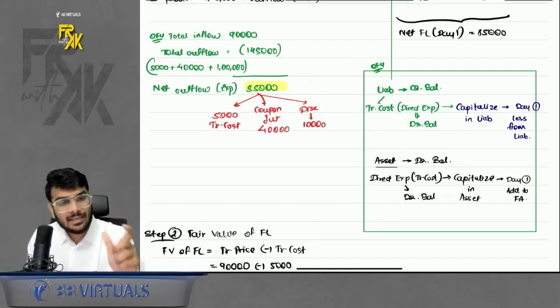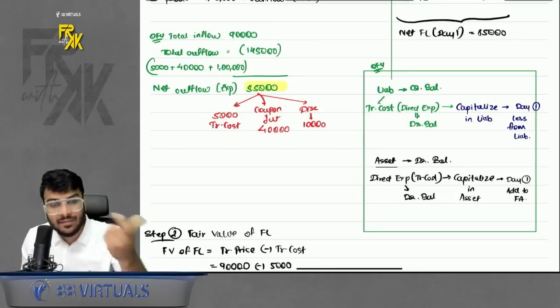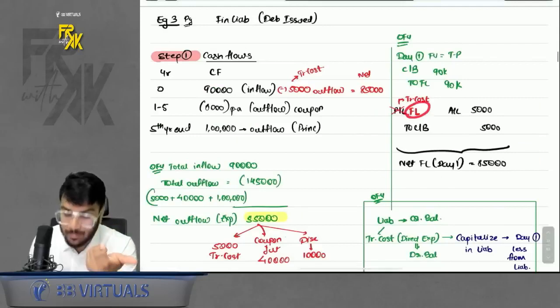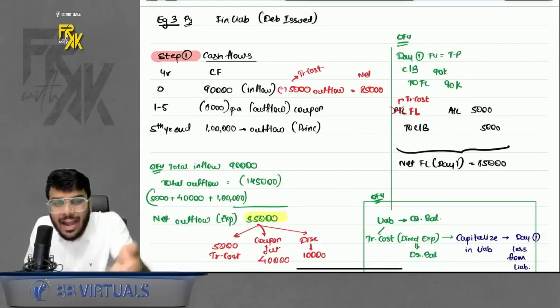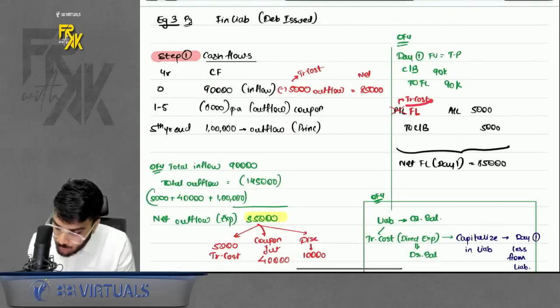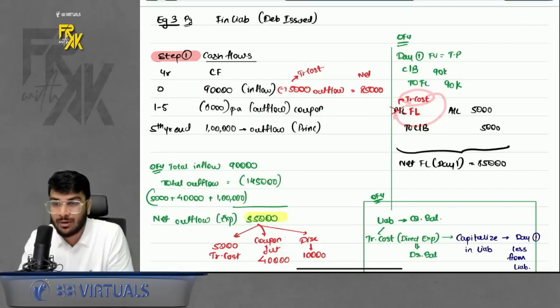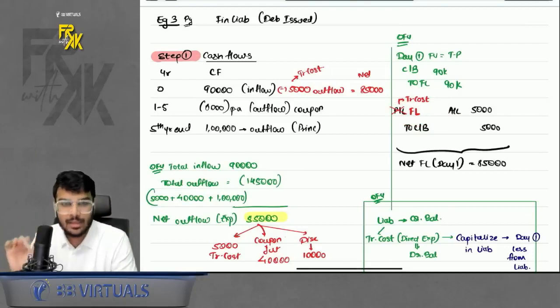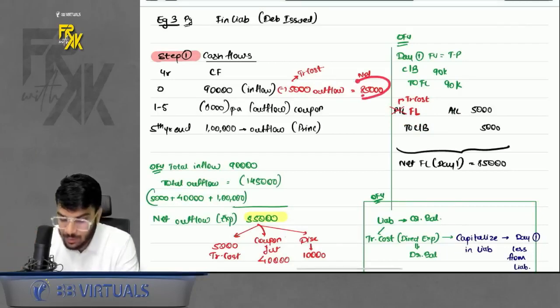Unlike asset. In case of asset, if we capitalize anything in asset, we add it to asset. So in case of financial asset, you will add the transaction cost. But in case of financial liability, you will less the transaction cost from day one financial liability. Why are we adding or lessing, sir? Because we don't want to book this whole amount in profit and loss on day one. We want this amount to be a part of your EIR over the period. So when you adjust it with the fair value, then only it will form part of EIR. I will show it to you how.